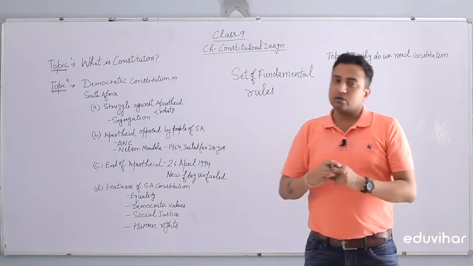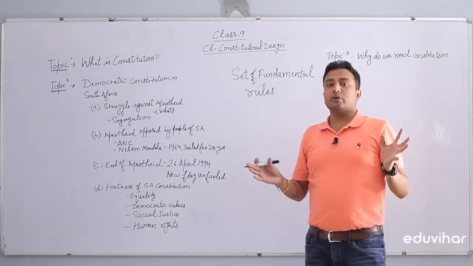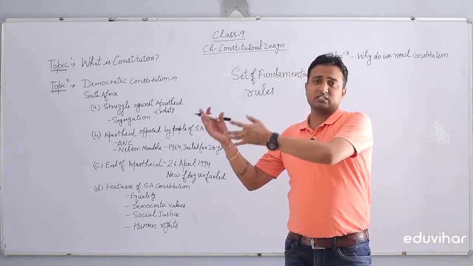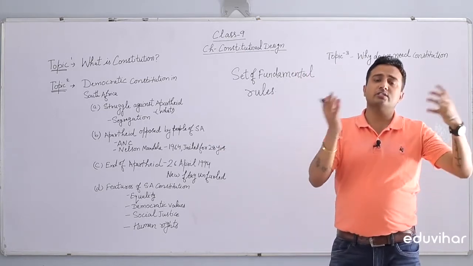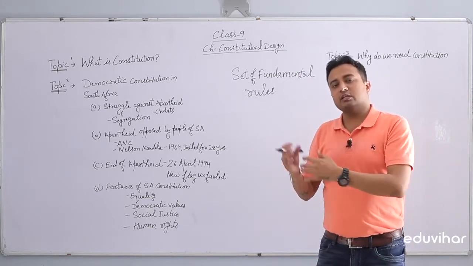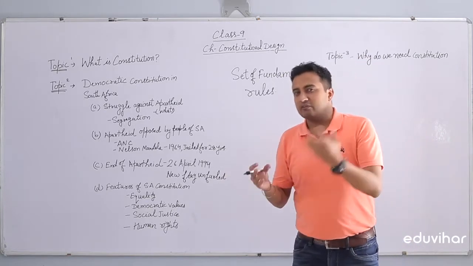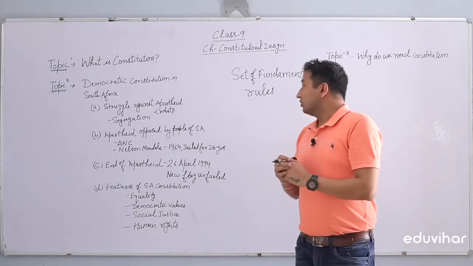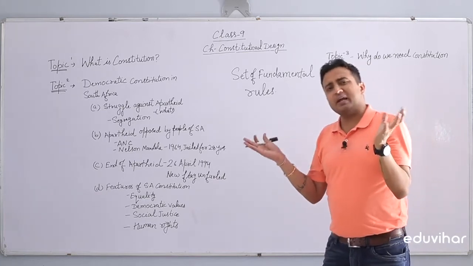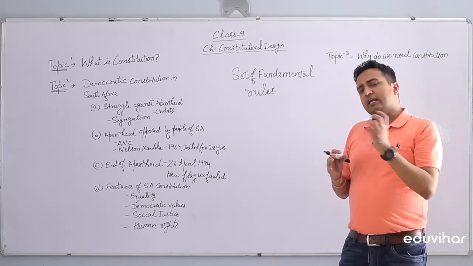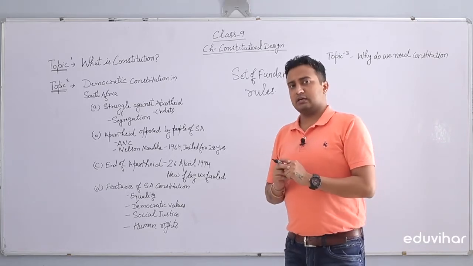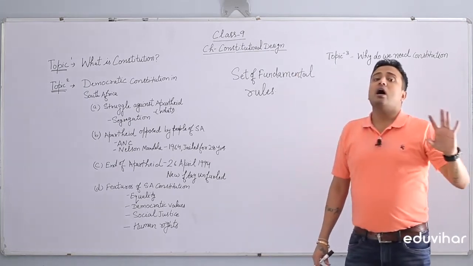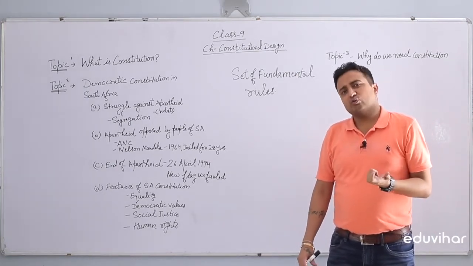Let's take the example of our country, India. That's a big country, huge diversity is there, so many caste systems, so many religious things, different cultures, different languages. In fact, in the 8th schedule of the Indian Constitution, there are 22 official languages. So, to accommodate such a big diversity, we need a set of rules. If human beings were angels, they would not require any government to rule them, right?